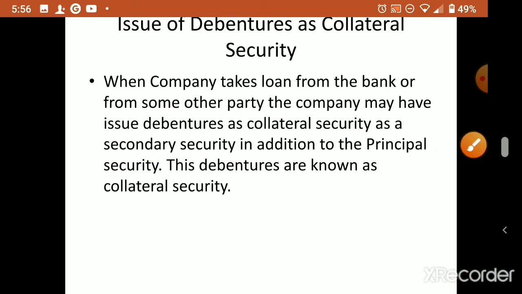Here we just have to know how to write the journal entries in the books of the company when we issue debentures as collateral security. We are studying issue of debentures.